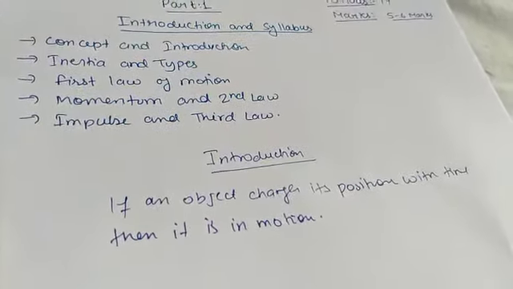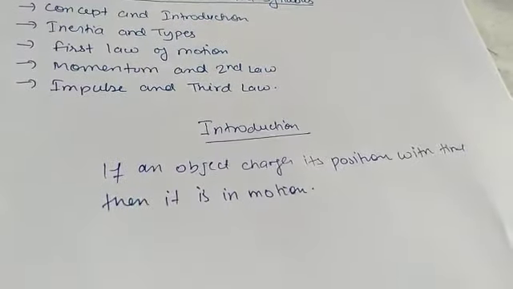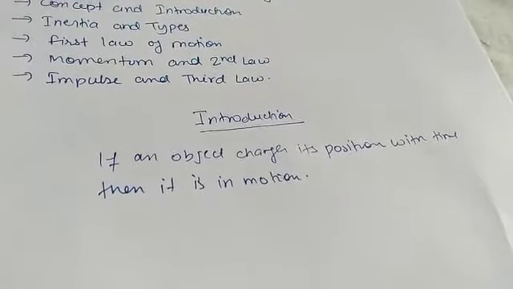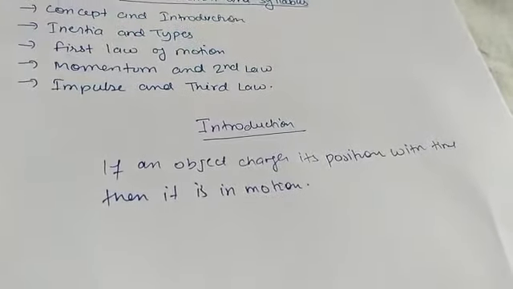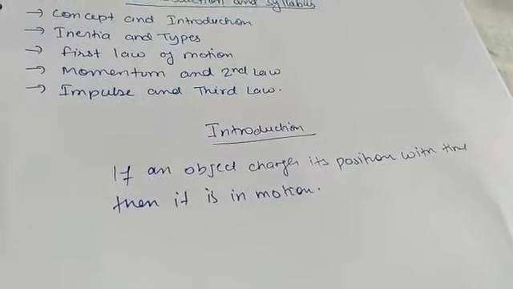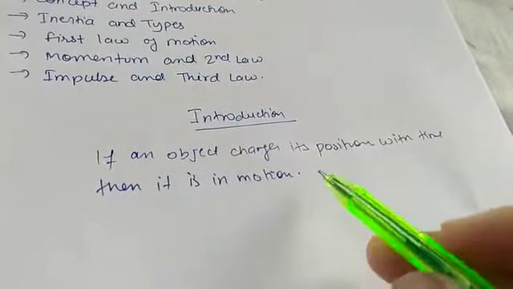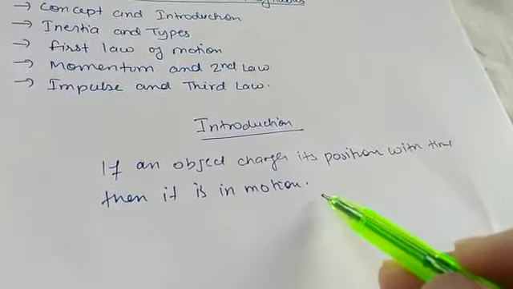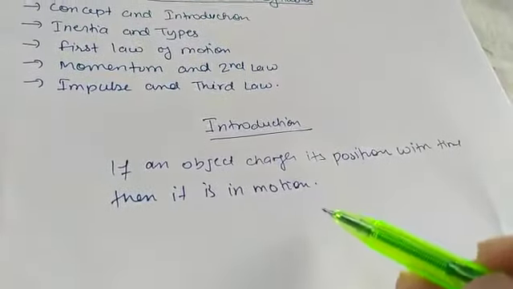In the previous chapter, that was motion in a straight line and motion in a plane, you have learned about the motion, that is linear motion, translatory motion, circular motion. In that chapter you have studied about the motion, but you don't know what was the cause of the motion, what was the basic reason behind the motion.